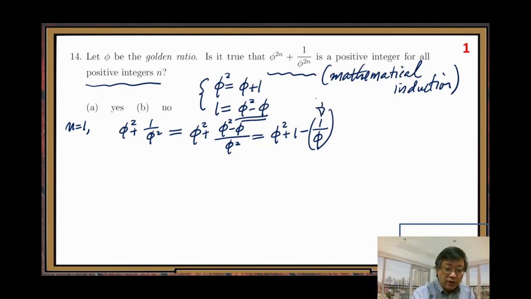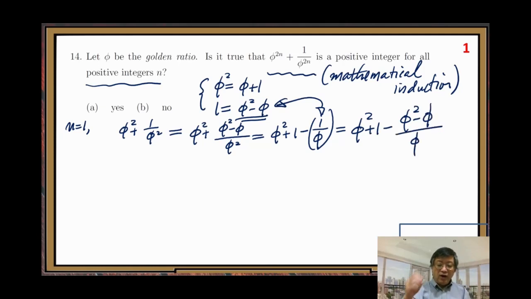You see this 1 in the numerator. Can we do the similar simplification, replacing 1 by phi squared minus phi, over phi? Yes, let's do it. Phi squared plus 1 minus phi plus 1, right?